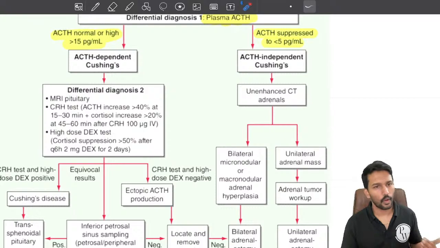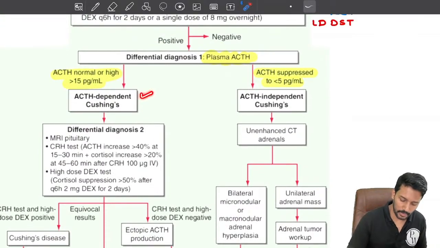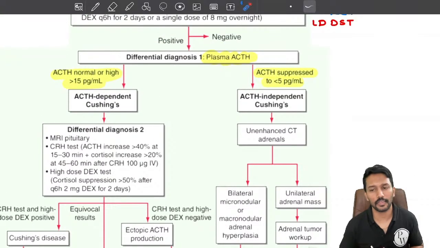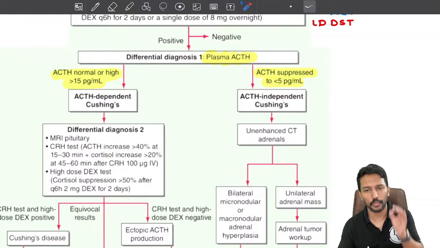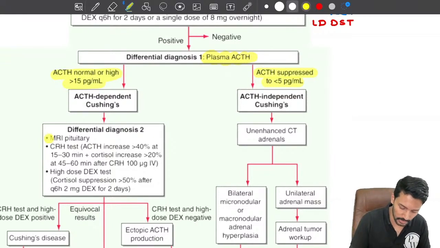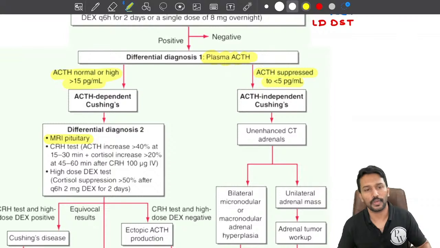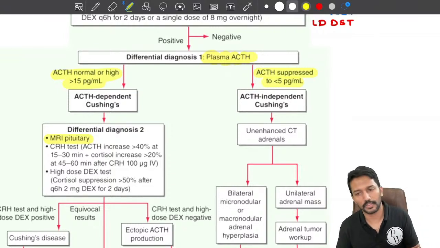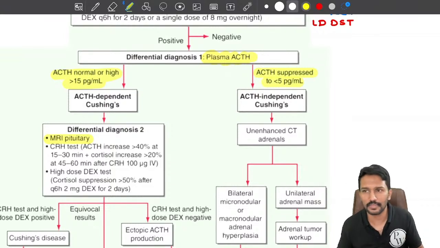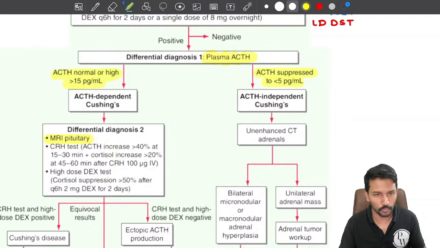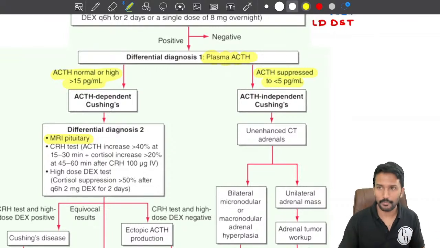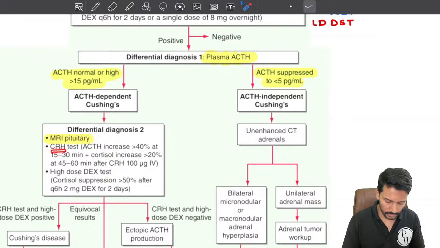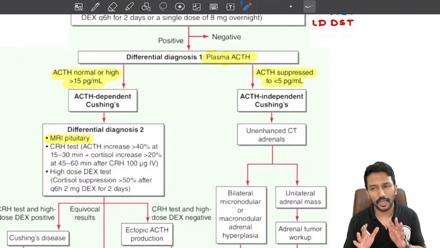Simple. On the other hand, if I end up with ACTH dependent Cushing's, there is most likely a pituitary tumor, which is the most common cause. So I will start the investigation with an MRI of the pituitary gland. If that identifies a pituitary tumor, the diagnosis is done. If I am not able to identify one, then I have to do additional tests.